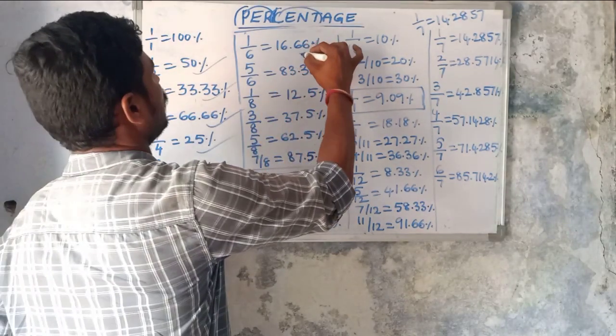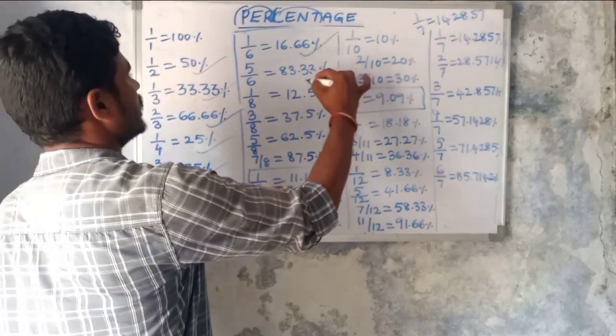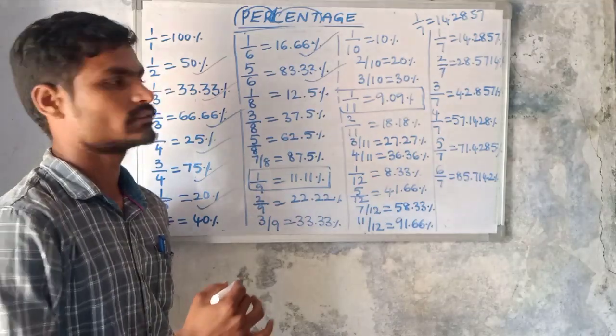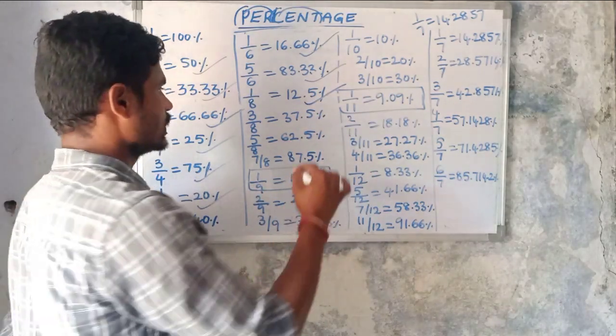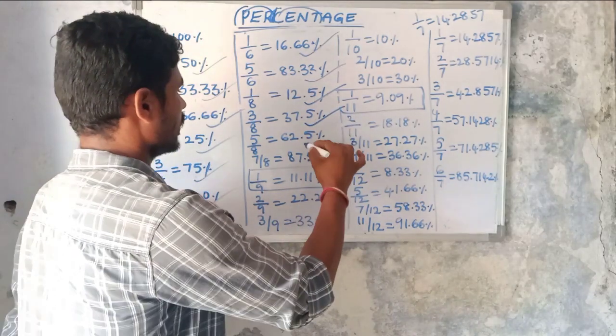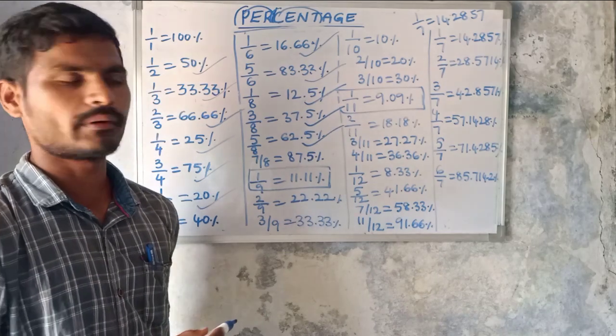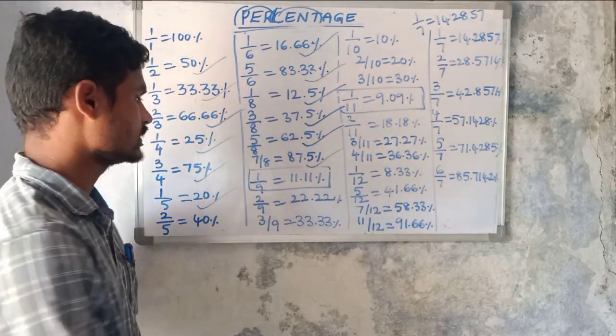Okay, then 1 by 6 equals 16.66 percentage, and 5 by 6 equals 83.33 percentage, and 1 by 8 equals 12.5 percentage, then 3 by 8 equals 37.5 percentage, then 5 by 8 equals 62.5 percentage, then 7 by 8 equals 87.5 percentage.